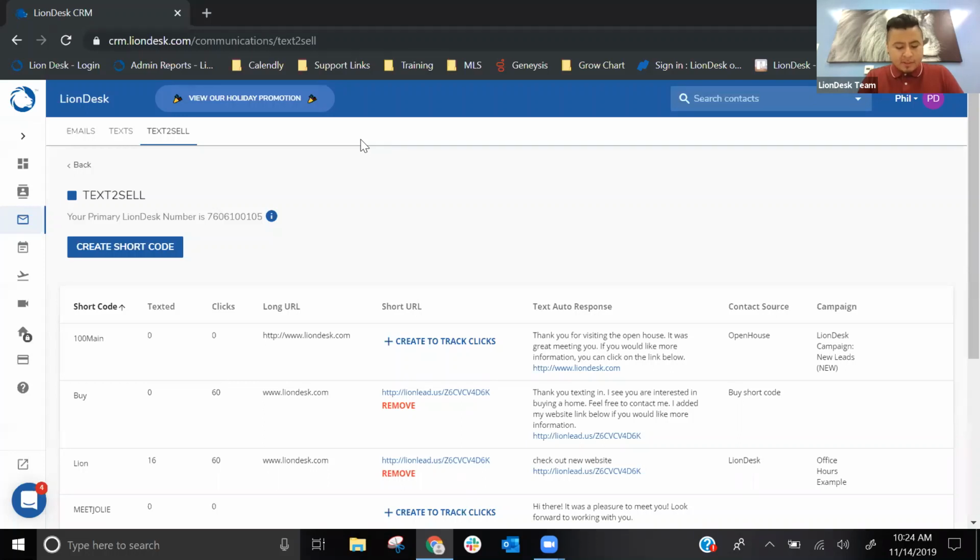So it's 760-610-0105. I'm gonna text in 100 main. All right, texted 100 main. I got the auto response with the link to LionDesk. Right, so it's taking me to that website now. All right, so I texted in, it should have captured my information. I should be able to just type in Steven.